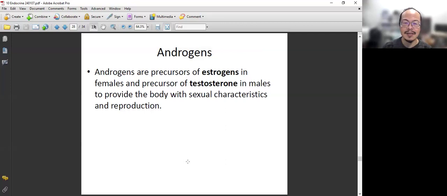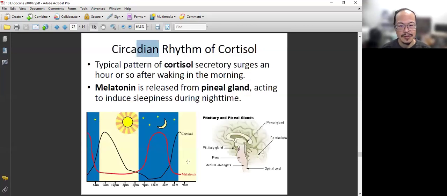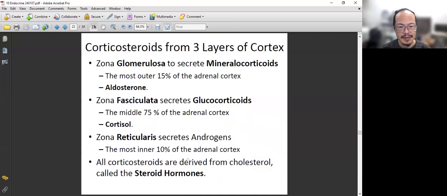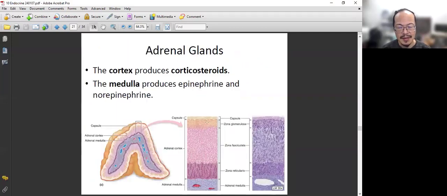So the third one is androgen. Here is the three layers, right? Zona glomerulosa produces mineralocorticoids. Zona fasciculata, GFR. G is mineralocorticoids. F is glucocorticoids. R is androgen, or sex hormone. It's actually a weak male sex hormone.